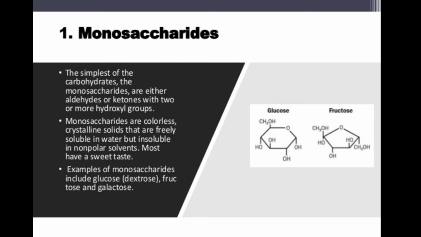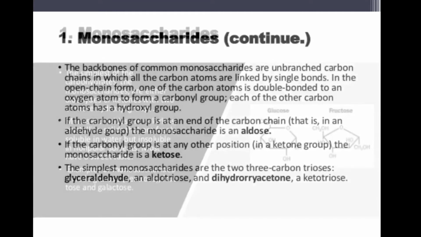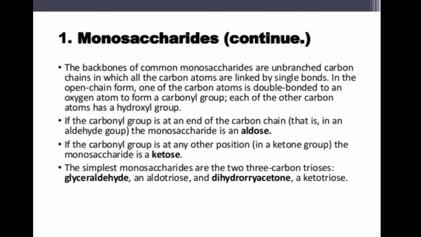The monosaccharides have either an aldehyde group or a ketone group. Monosaccharides are colorless crystalline solids that are freely soluble in water but insoluble in non-polar solvents. Most have a sweet taste. Examples of monosaccharides include glucose, fructose and galactose. It is the backbone of common monosaccharides.